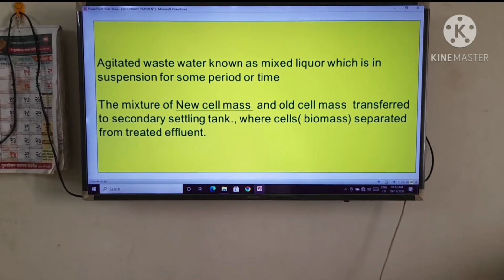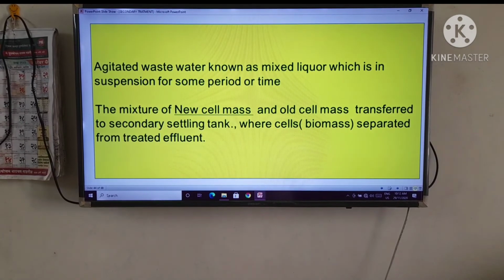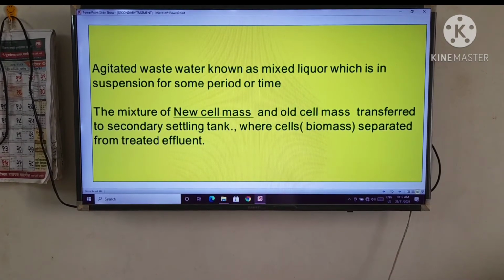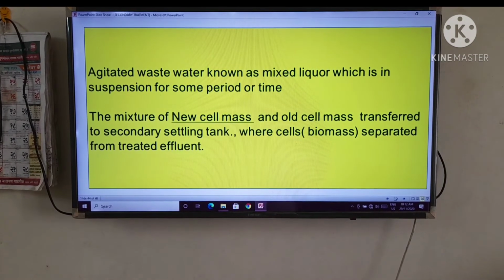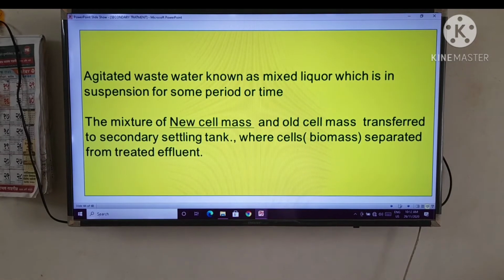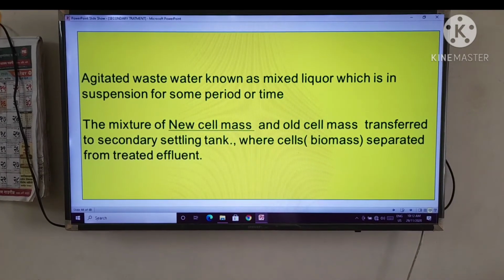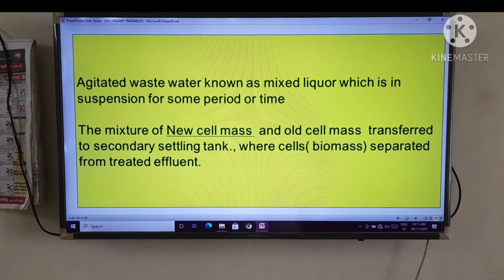The agitated wastewater, known as mixed liquor, is kept in suspension for some period of time, and the mixture of new cell mass and old cell mass is transferred to the secondary settling tank, where cells, that is biomass, are separated from the treated effluent.